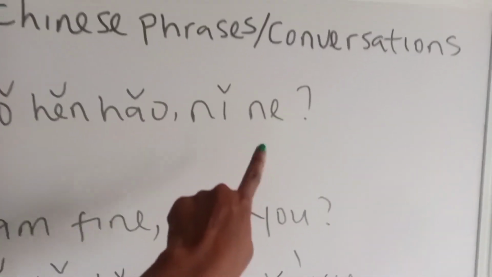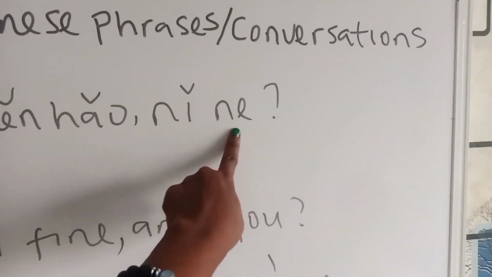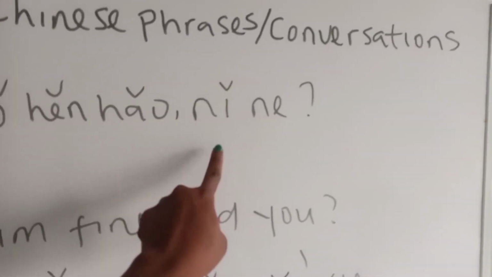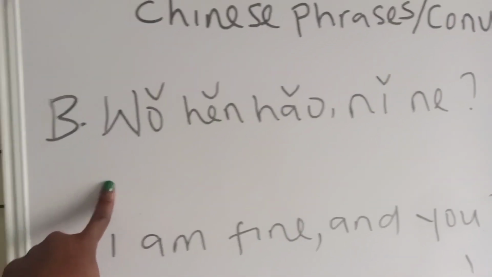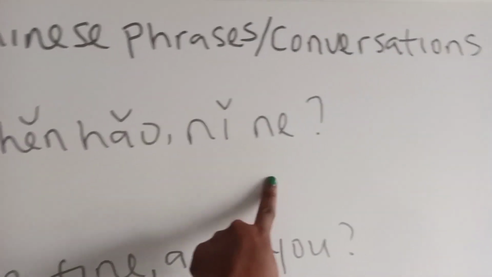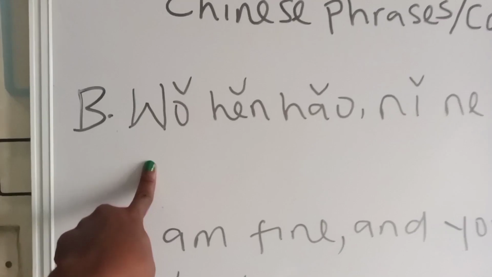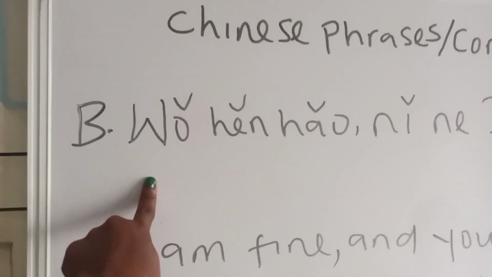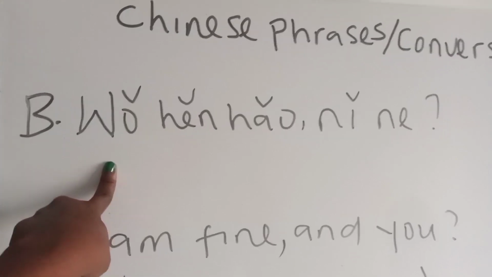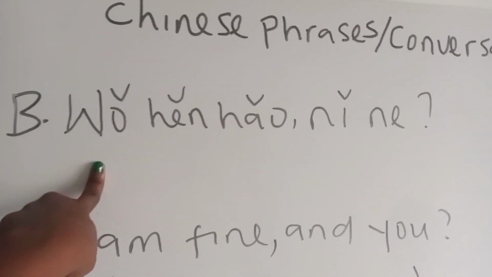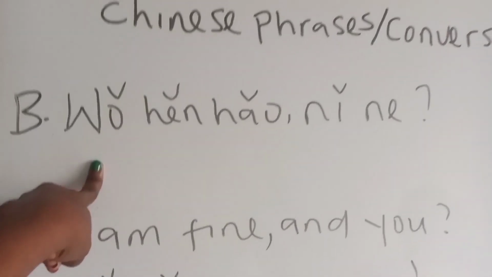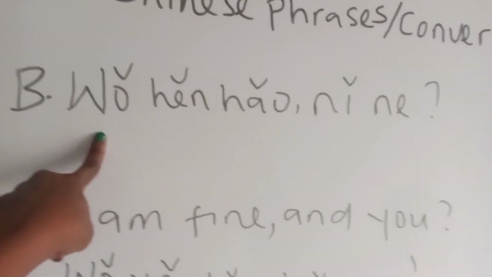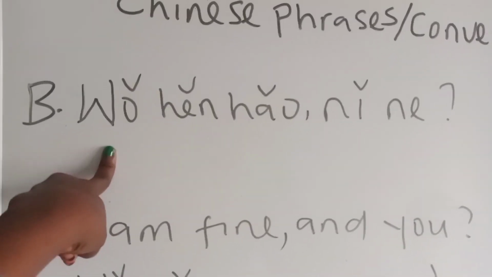This word here, na, is similar, but na is used to emphasize a question, while ma turns a statement to a question. So the answer to ni hao ma or ni jintian hao ma is wo hen hao, ni na. Wo is I. We already did that. Woman is we. I said that men is the word used as plural. Men is like a plural marker in Chinese. When you add men to a word, it has become plural.